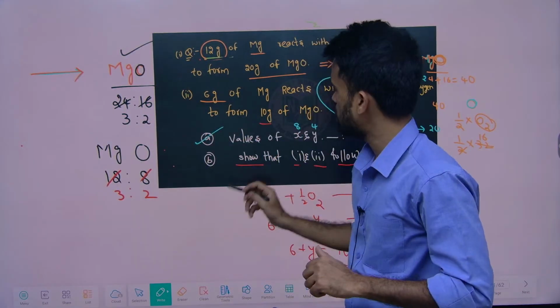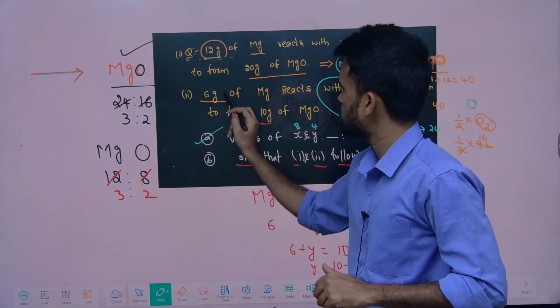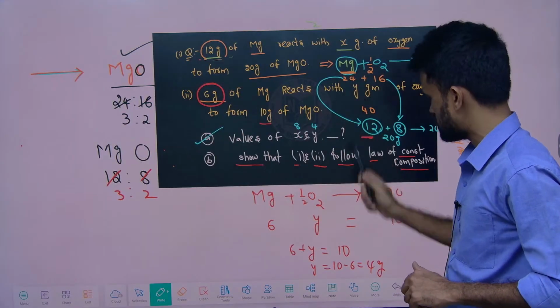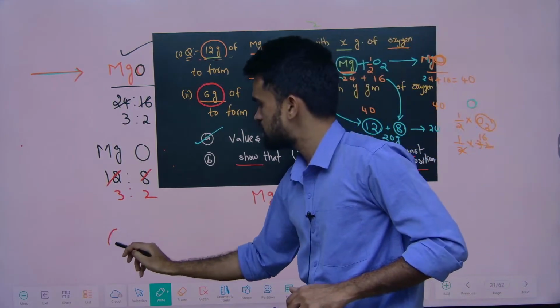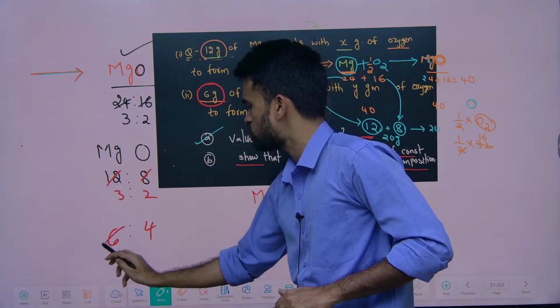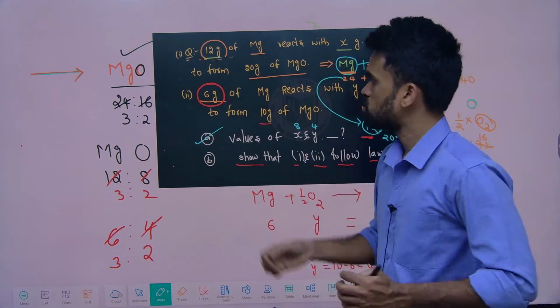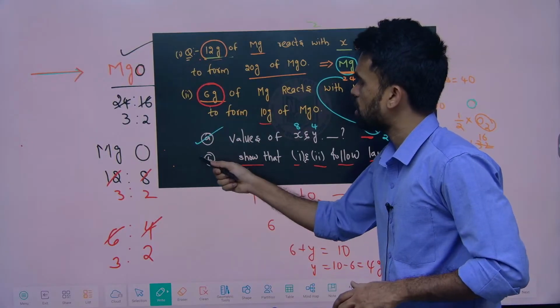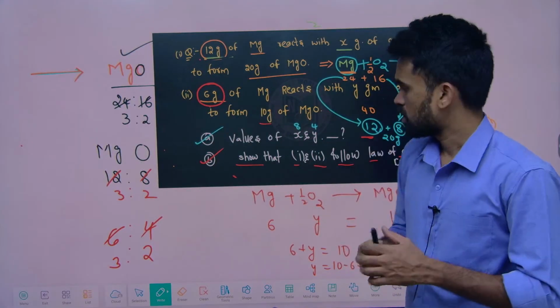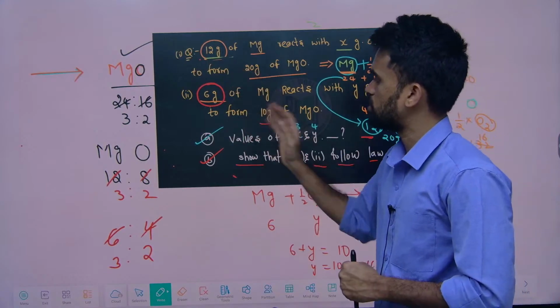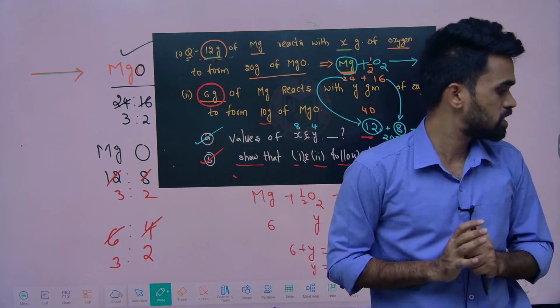Okay, so even here in this question, how many grams of magnesium have they provided? 6 grams. And how many grams of oxygen did we get? 4 grams. So 6 is to 4, what is the simplest ratio we are going to get? It is also 3 is to 2. So both of them are following the law of conservation of mass and also constant composition. Both of them are perfect here. I hope this discussion is clear.